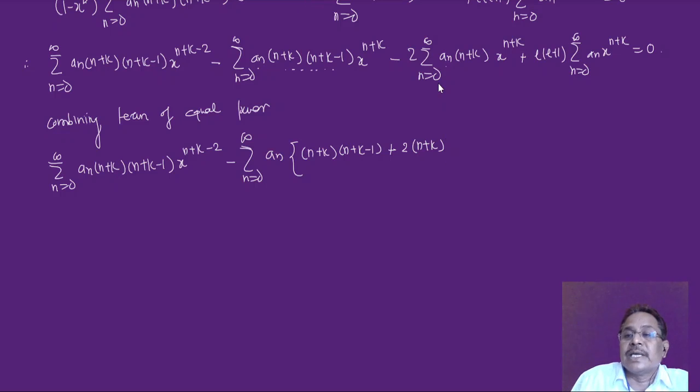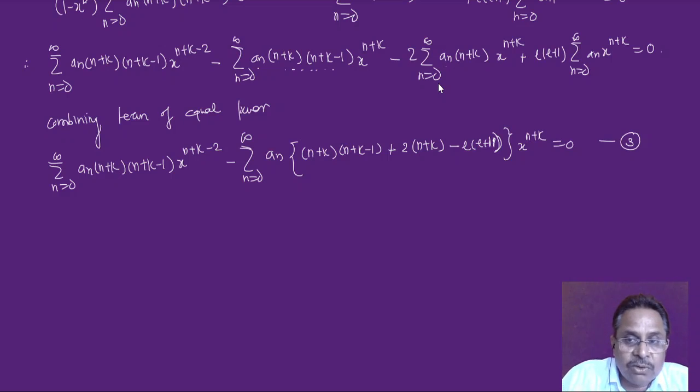Now this is again n plus k, and negative sign is taken outside, so this will become minus, minus minus, then it will be plus. L into L plus 1, an is already there, L into L plus 1, and now this bracket is completed here, and then x raised to n plus k is equal to 0. Okay, call this to be equation number 3.